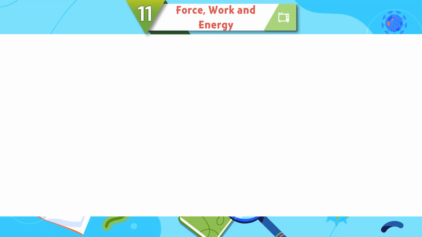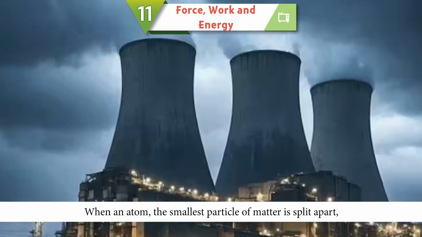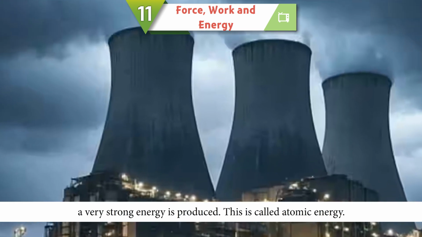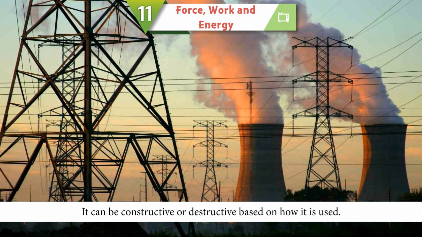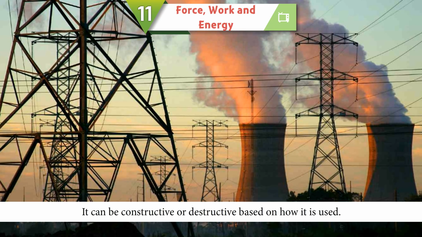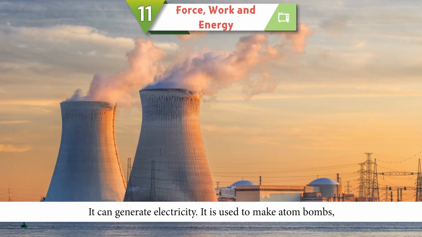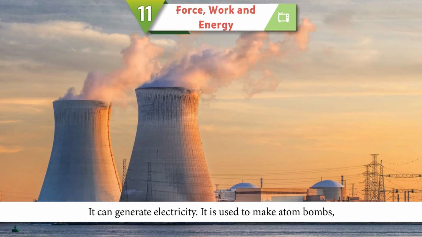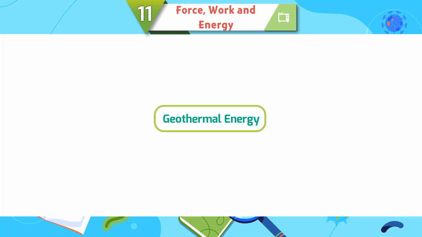Atomic energy. When an atom, the smallest particle of matter, is split apart, a very strong energy is produced. This is called atomic energy. It can be constructive or destructive based on how it is used. It can generate electricity. It is used to make atom bombs, but they cause widespread destruction.